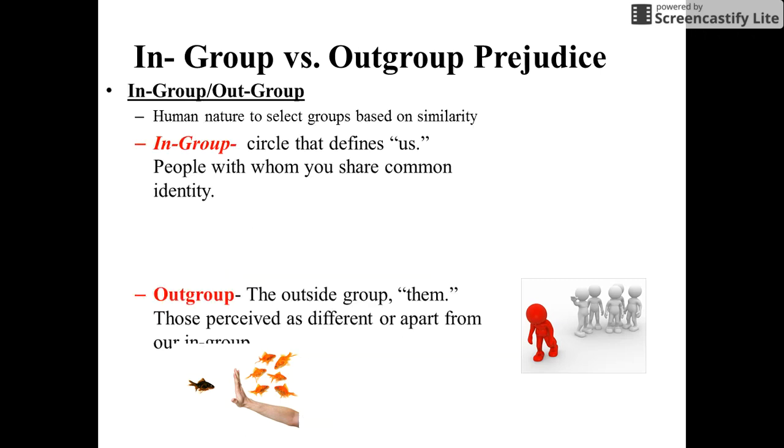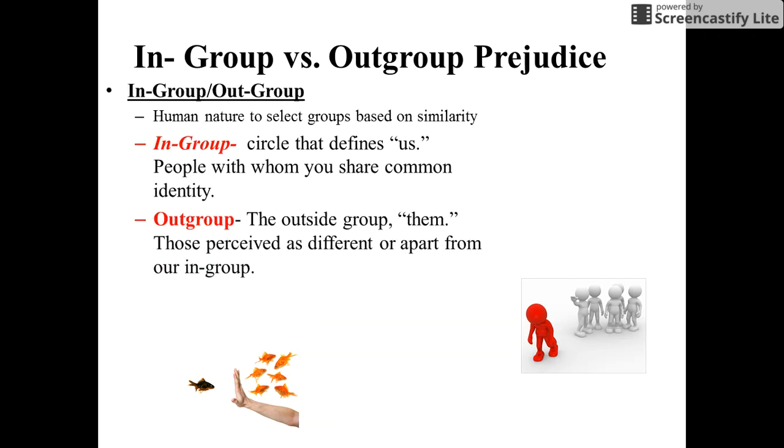Another reason why prejudice occurs is because of in-groups and out-groups. It's human nature to select groups based on similarity. And you're part of an in-group and you also have an out-group. An in-group is a circle that defines us. It's people with whom you share a common identity, whether the in-group could be all females or another in-group could be a certain ethnicity. The out-group is a group that you're different from. Okay, and oftentimes we have an in-group bias as we favor our own group.